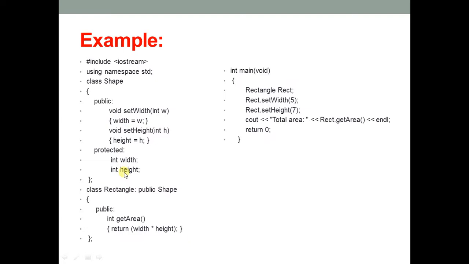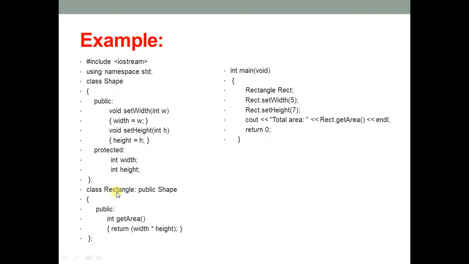This is one class. Okay, now you can see here class rectangle. That means we are creating a new class rectangle, and you can see one colon is given here and public shape. This shape class we have already defined. The new class is Rectangle.